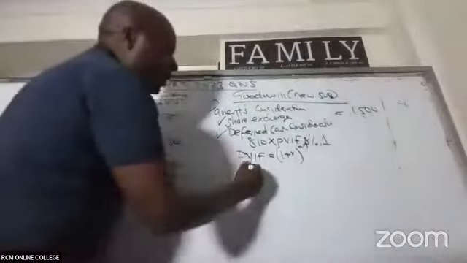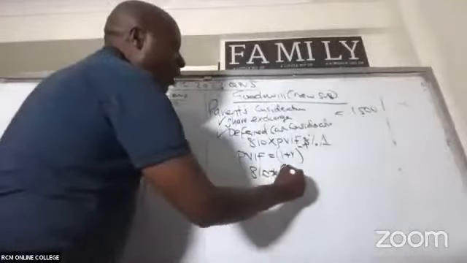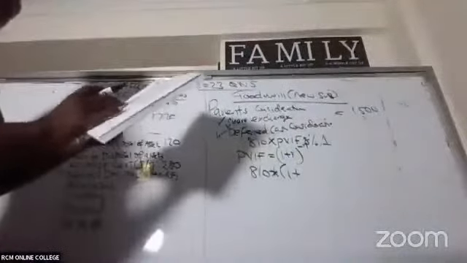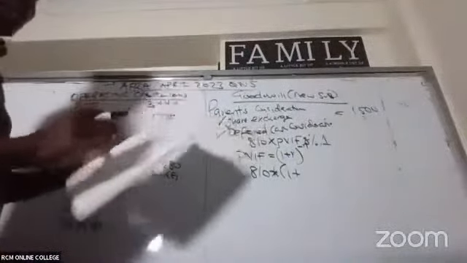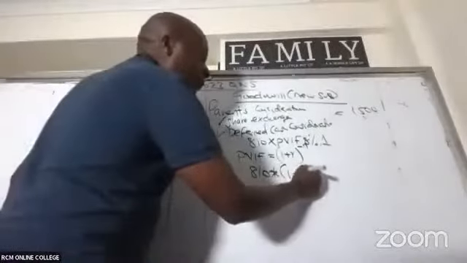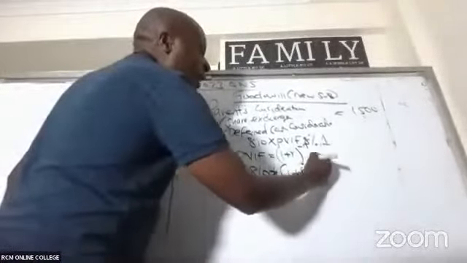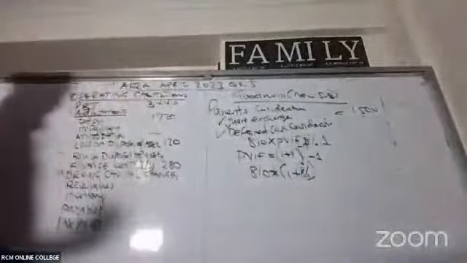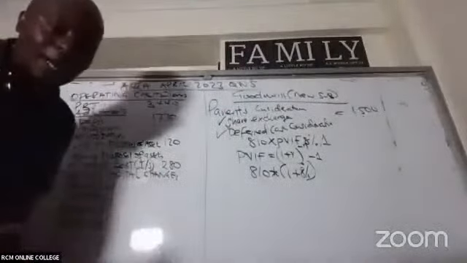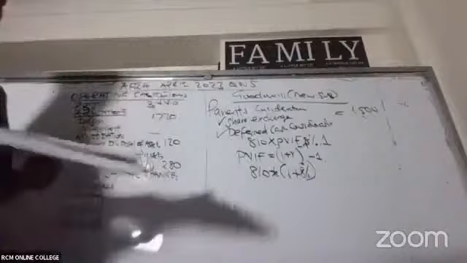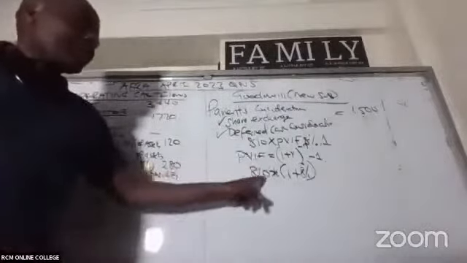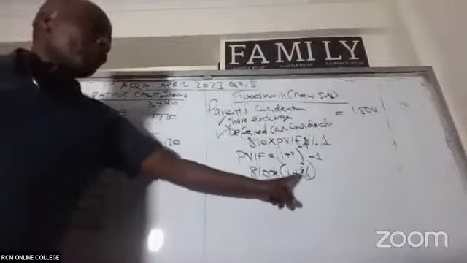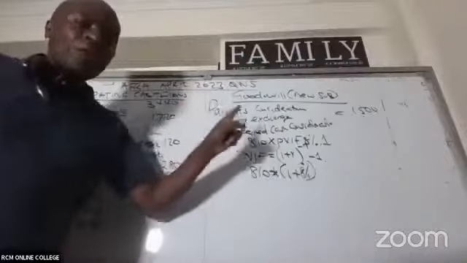So this will be 810 into 1 plus the cost of capital. The required return is 8% in the question. They've told us there. The cost of capital is 8%, raised to negative 1 because you're going to pay this amount by January 2023. So are you able in this case to take 810 times, open brackets, 1 plus 0.08, close, raised to negative 1?